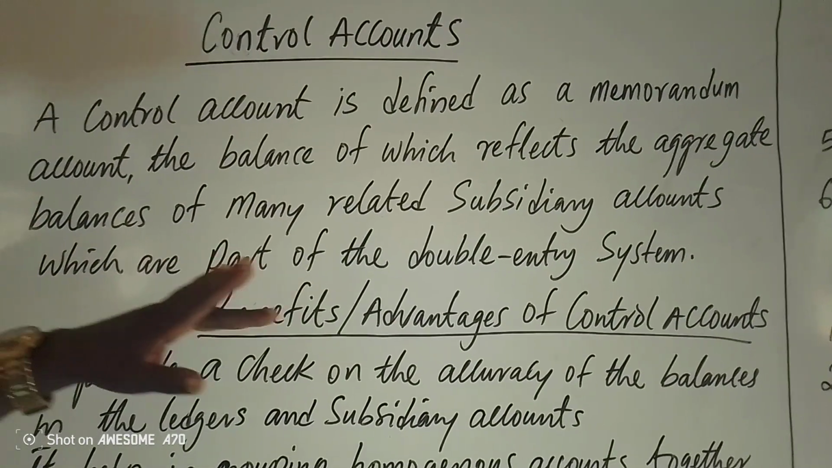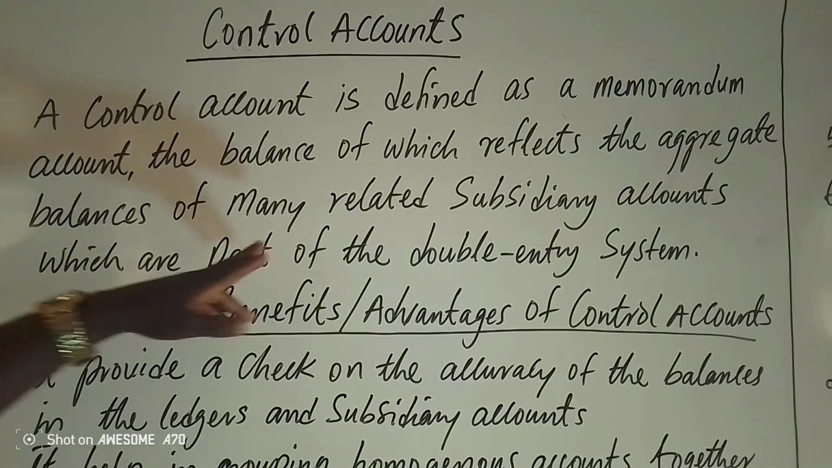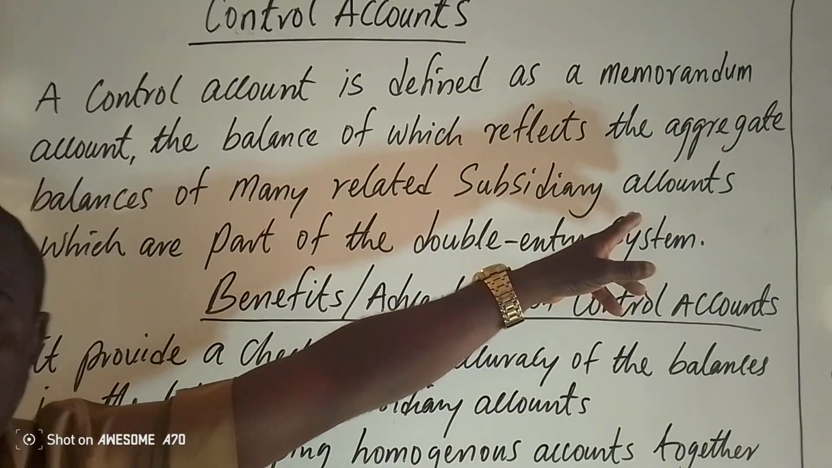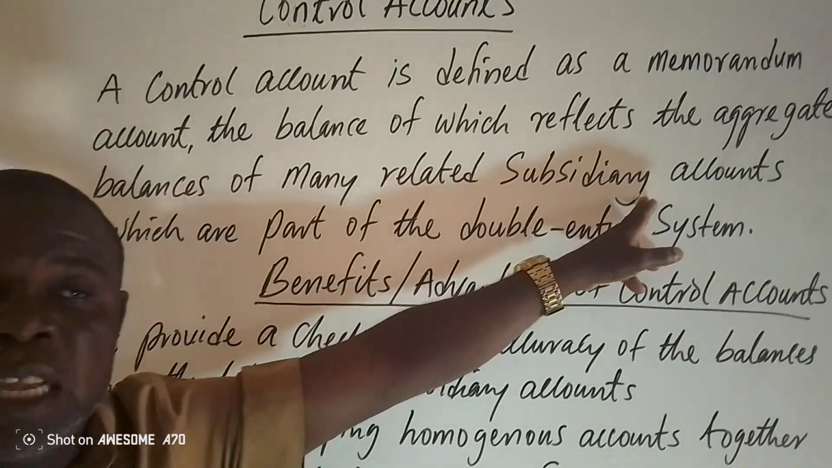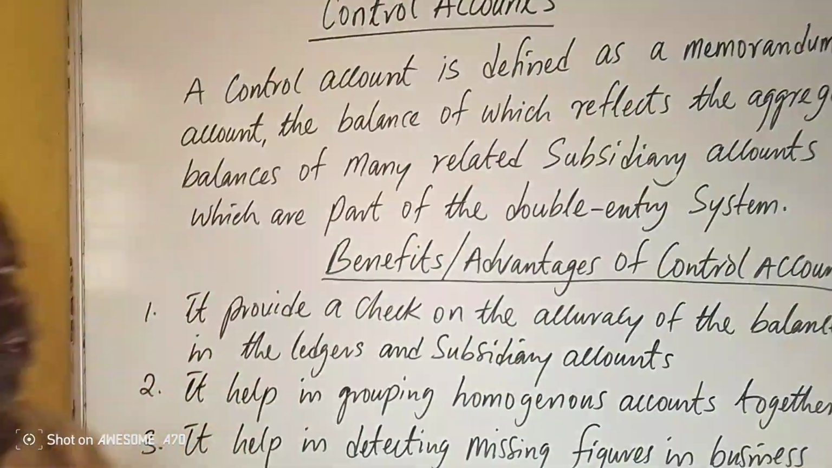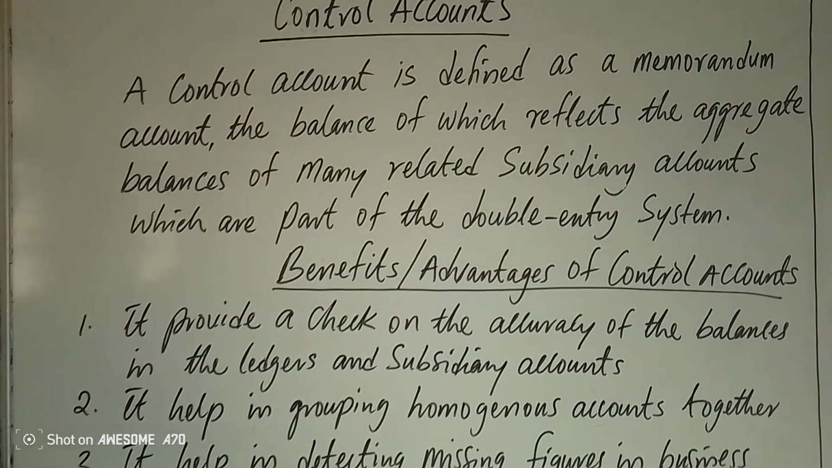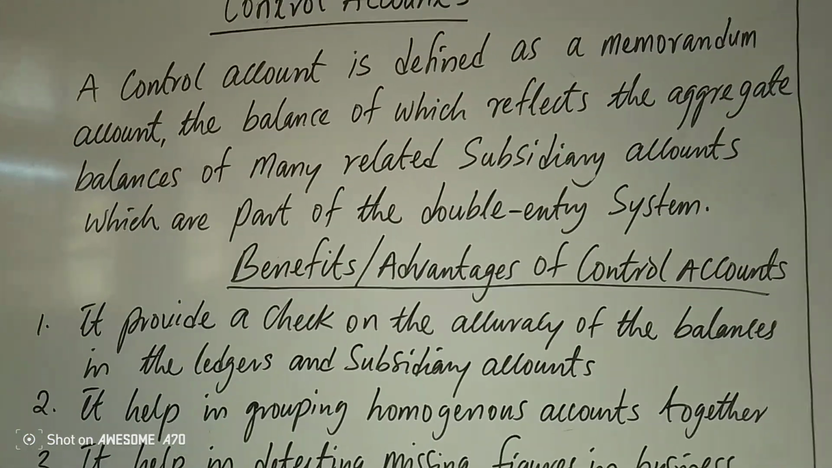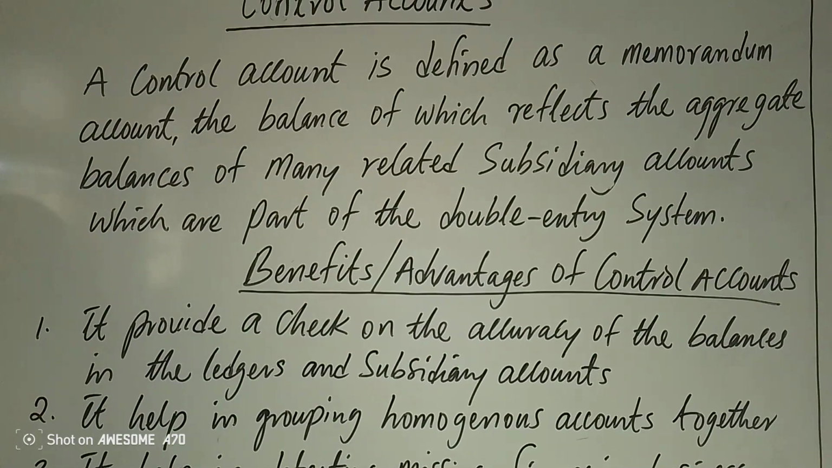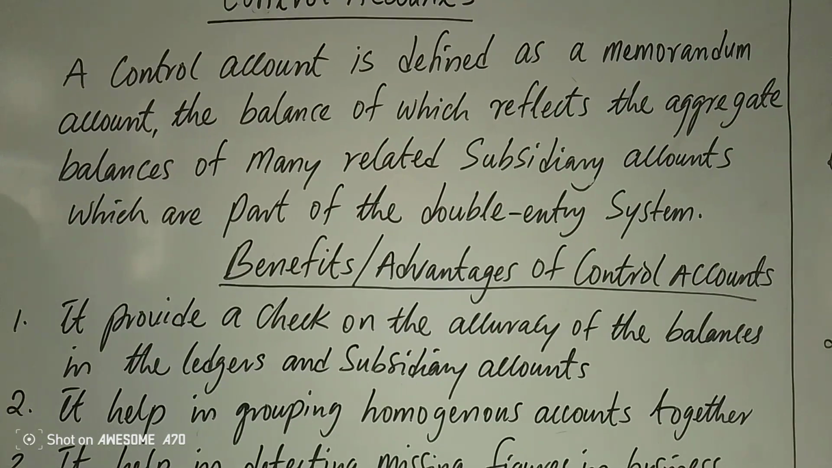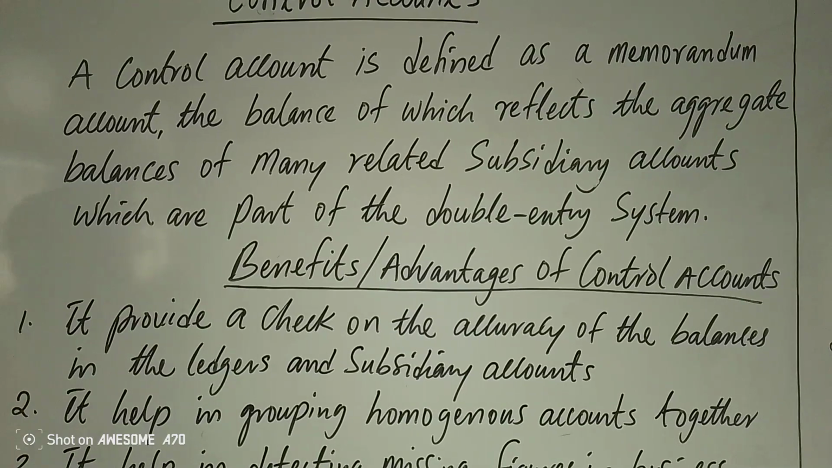The balance of which reflects the aggregate balances of many related subsidiary accounts. You know what a subsidiary account is? The sales day book, the purchase day book, return outward, return inward. The balances, the aggregate balances, not individual balances, but the total balances in the sales day book, in the purchase day book, return outward day book, and what have you.